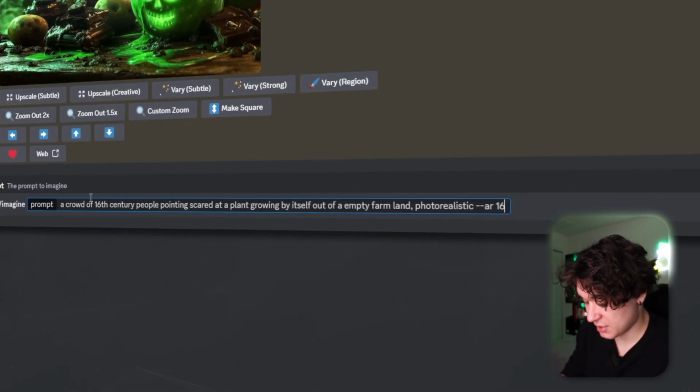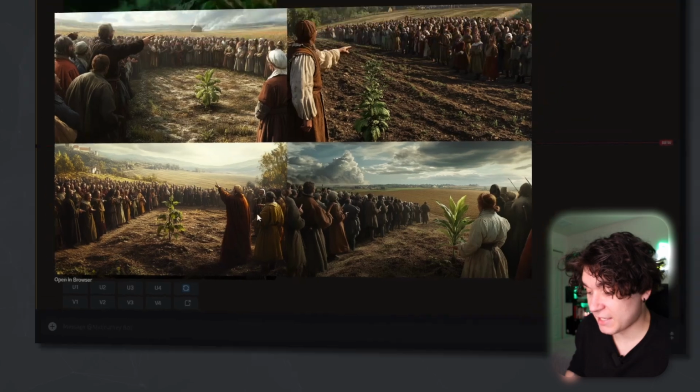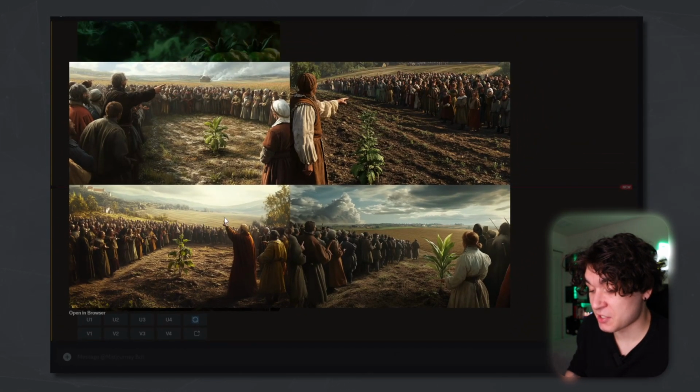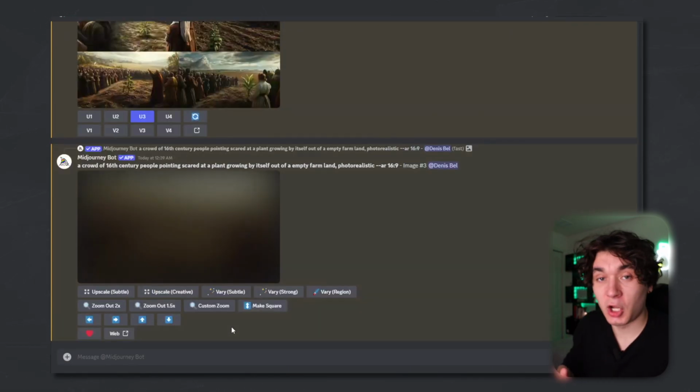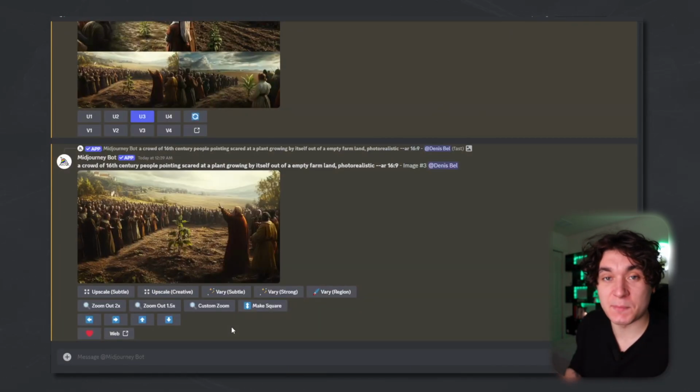Photorealistic, AR 16:9 once again. And here we go. Now it's made me a bunch of images for my prompt, and I'm just going to choose this one right here. So I'm going to upscale 3 on that image, and I'm going to go through and do this with all of the empty space in my video, and then we're going to make these into videos themselves.